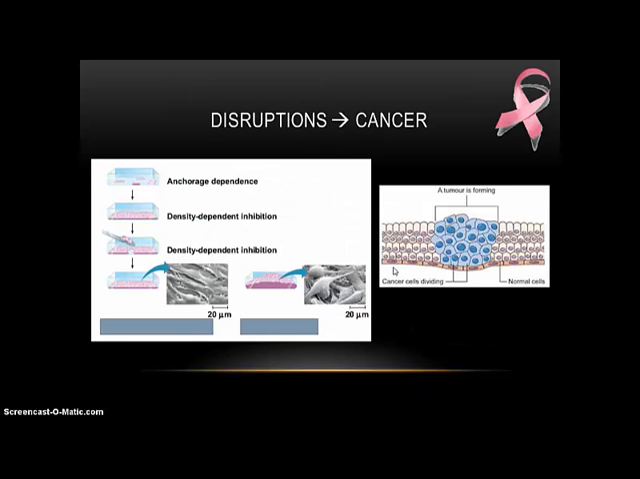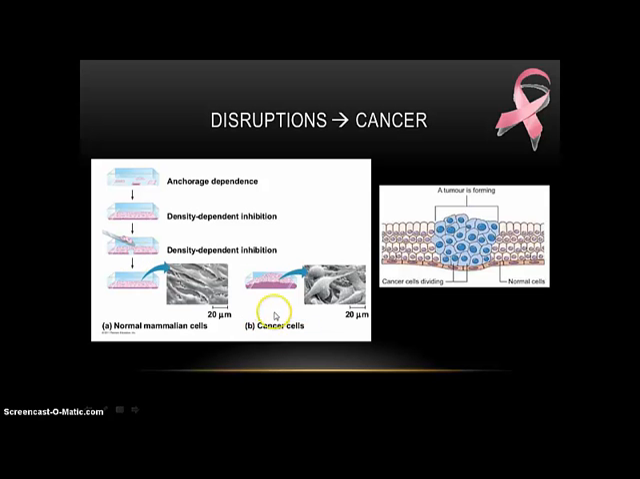So what happens when these don't work? When the checkpoints fail, when signals aren't recognized, what happens? Well, it leads to cancer. So let's look over this for a little bit. What's a healthy cell? Well, a healthy cell is right here. It's anchorage dependent, which means that it needs a substrate to divide. And a healthy cell will divide until the entire surface is covered, and it'll stop. The density-dependent inhibition will keep it from continuing to divide. And it makes sense. If you take some out, it leaves some space open, and they continue to divide until the space is occupied again.